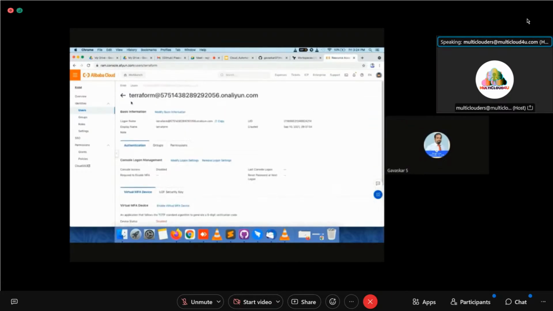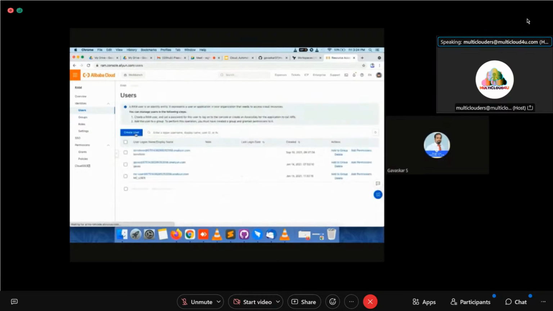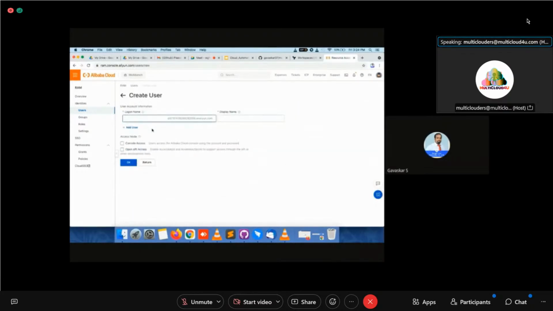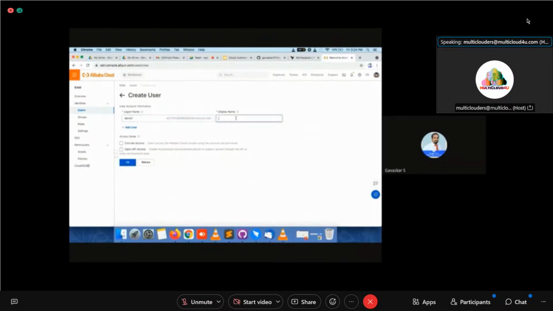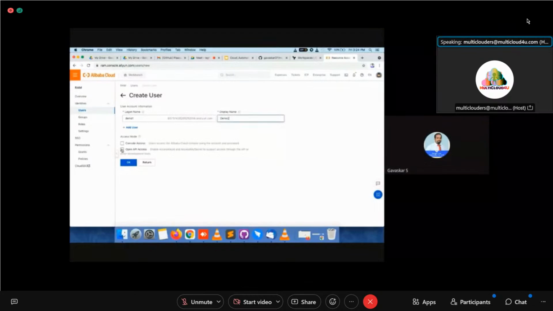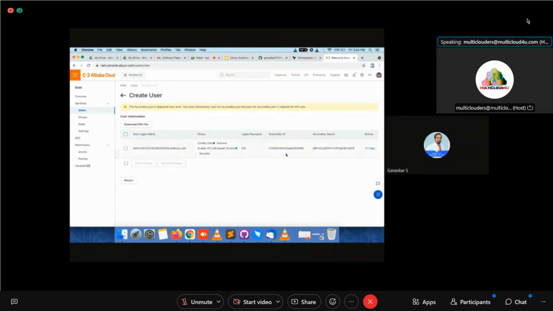Now I am going to create another user. Demo 2, I am going to provide as the name. The very important thing is you have to provide open API access. This is very, very important. If you provide this, the particular user can create resources in Alibaba Cloud infrastructure. Now you click OK. Now it is ready. It is displaying the access key and secret. If you get this, you can create something.